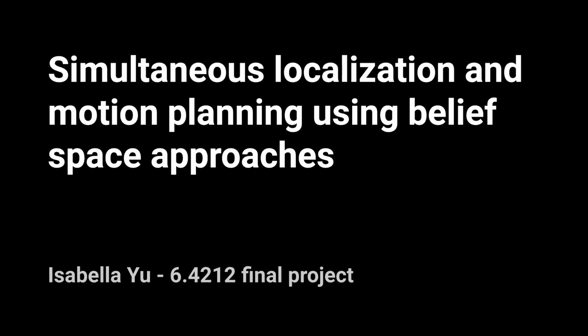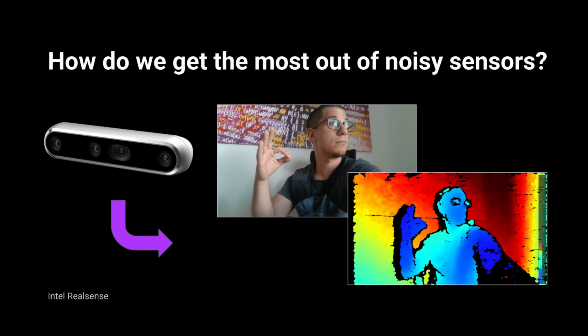Hello, I'm Isabella, and I'm going to be talking about my project on simultaneous localization and motion planning using belief space approaches. Robots get information about the world using sensors, but real-world sensors are almost always noisy, as shown with the Intel RealSense depth images here. Thus, an important problem in robotics is motion planning under this uncertainty.